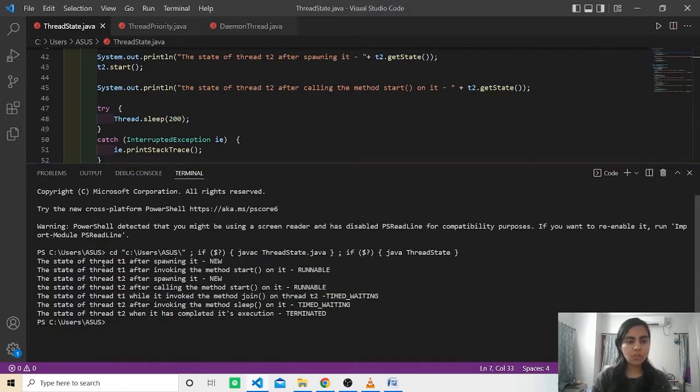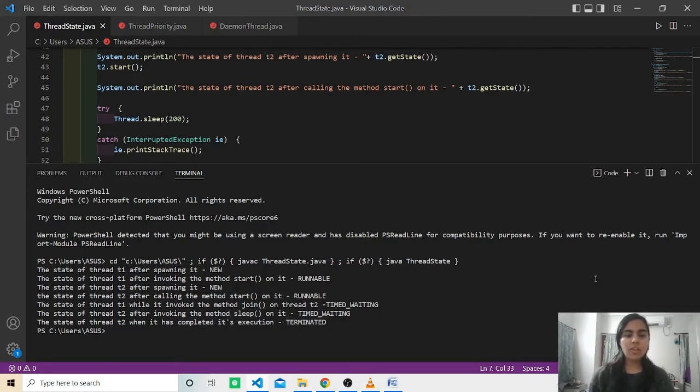In the output, we can see that at first the state of the thread was new. Then after starting the thread, its state became runnable. The state of thread 2 was new, and after invoking the start method, its state becomes runnable. When we invoke the join method, the thread 2 state is timed waiting, and invoking the sleep method also puts the thread into the timed waiting state. After completing the execution, the state of the thread T2 is terminated.